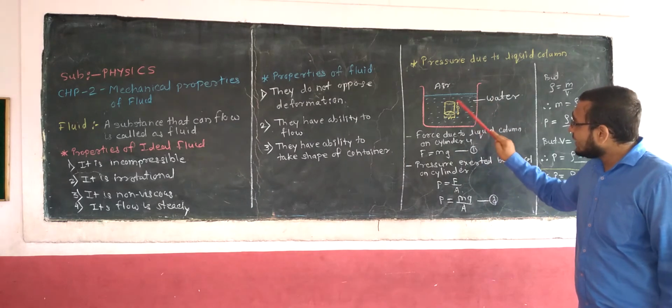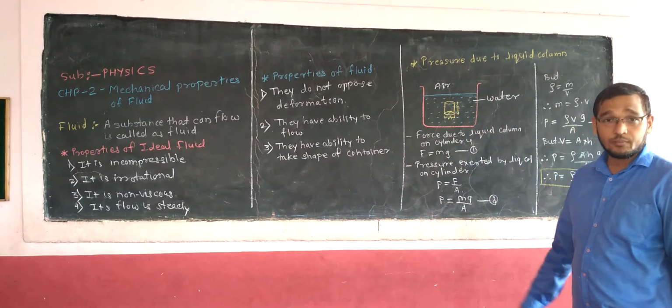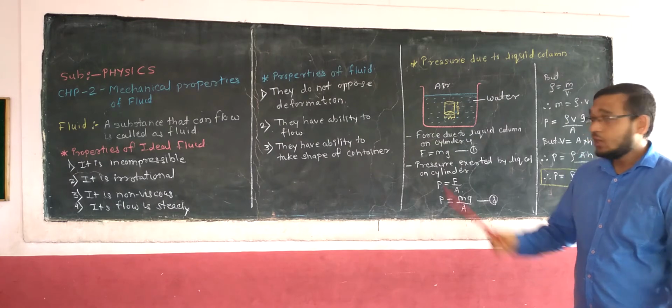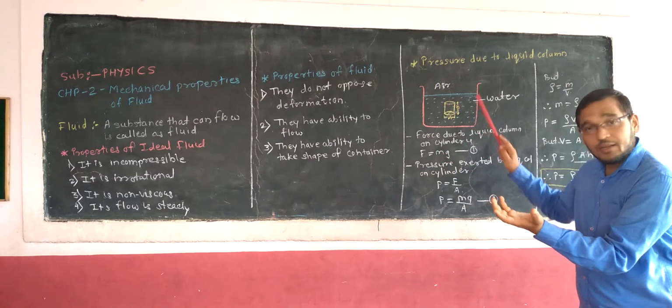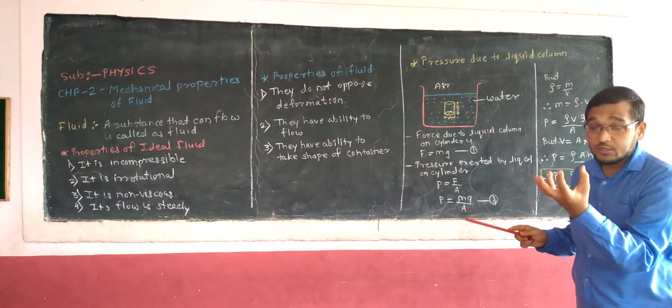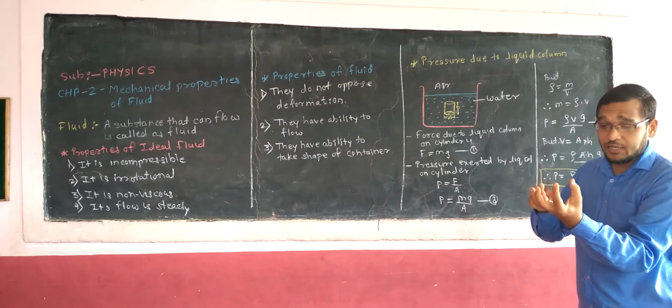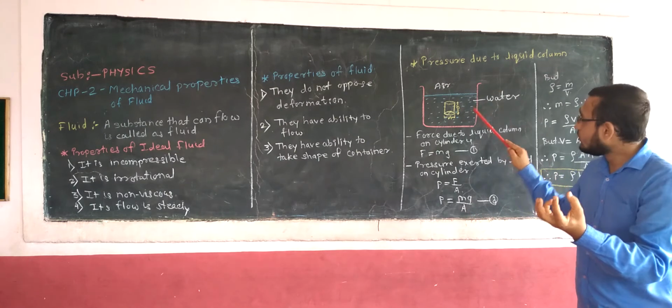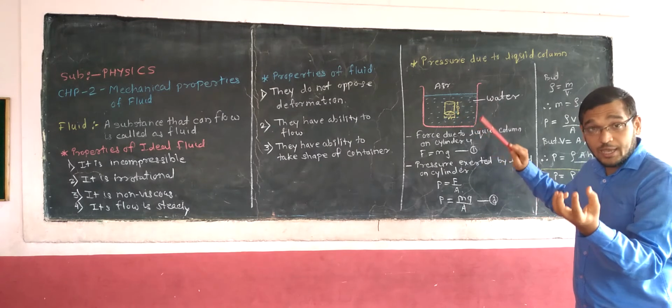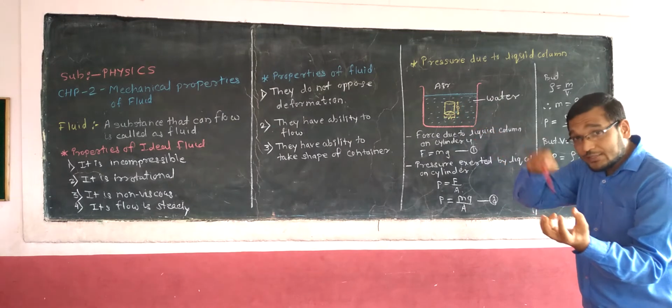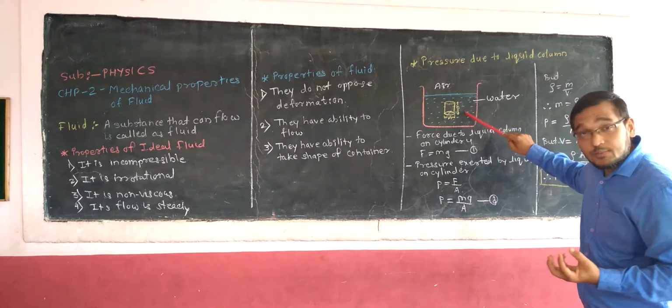Now this water exerts a certain force on this cylinder. What is the force? This cylinder is a solid cylinder, so it has a certain mass, and so it has a weight, which acts downward, and that weight is balanced by this liquid.